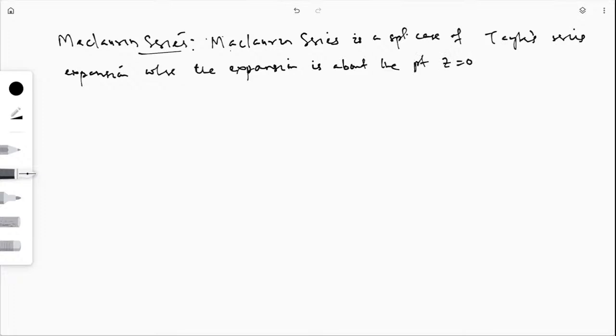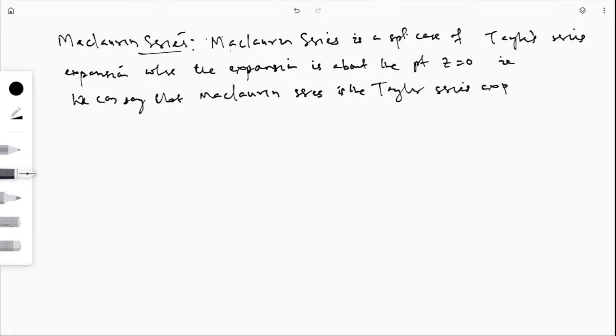Okay, that means we can say that Maclaurin series is the Taylor series expansion above the point